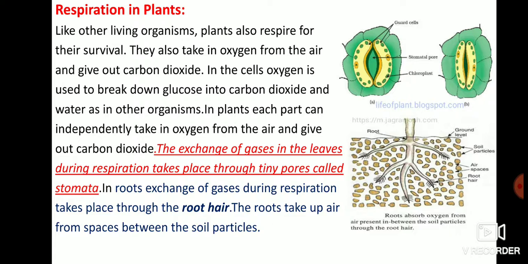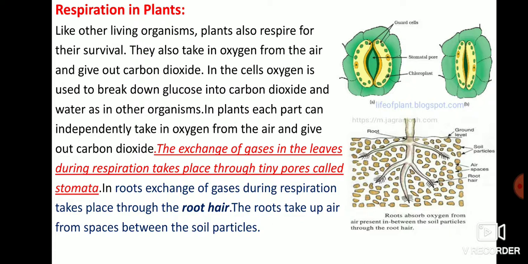In the cells, oxygen is used to break down glucose into carbon dioxide and water, and for releasing energy, as in other organisms. In plants, each part can independently take in oxygen from air and give out carbon dioxide.